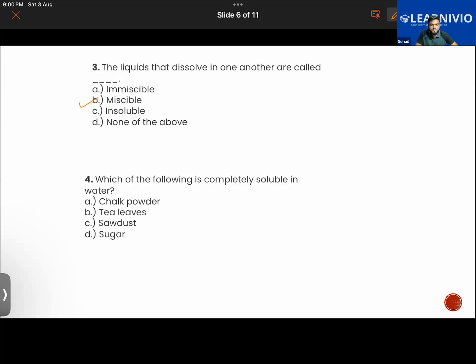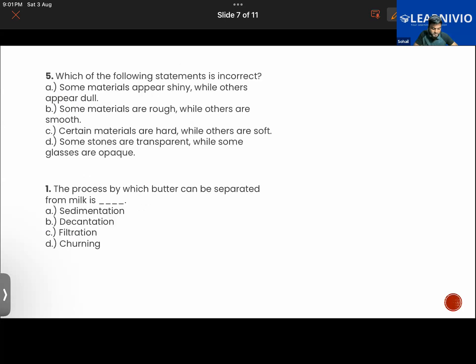Sir, I think chalk powder. See, Halima, it's a simple question, dear. The question is, which of the following is completely soluble in water? Chalk powder will settle down at the bottom of the water. Tea leaves are also not soluble in water. Sawdust is also not. But sugar, it's completely soluble in water. Sugar is soluble in water, isn't it? Yes, sir. Be careful while reading the question. At least read the question twice, okay?